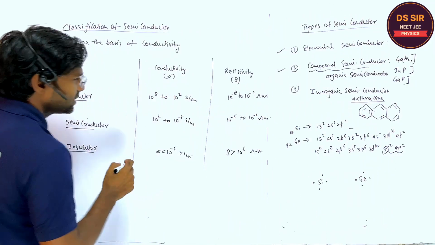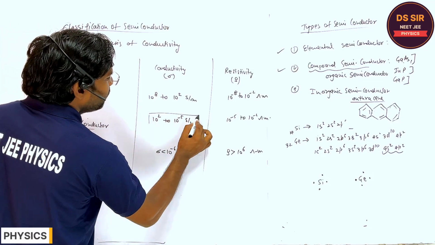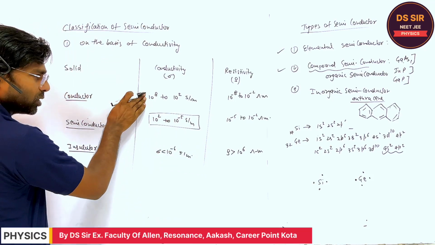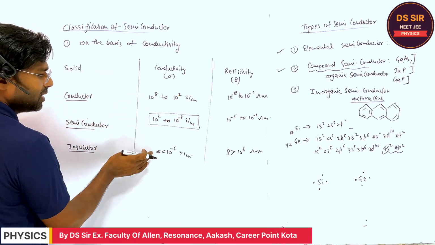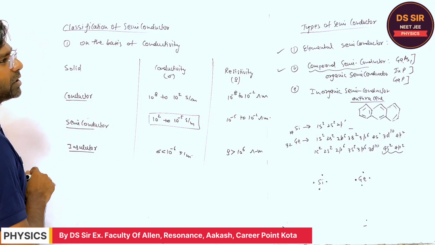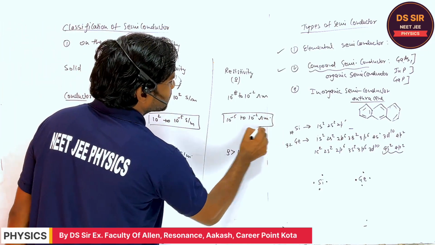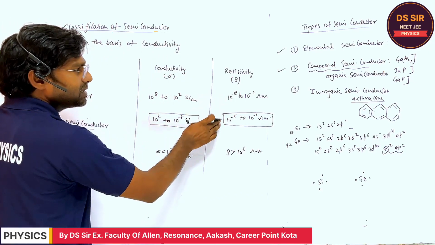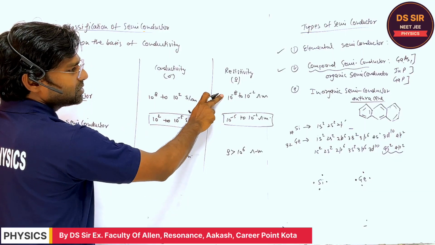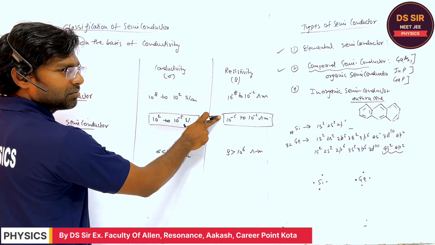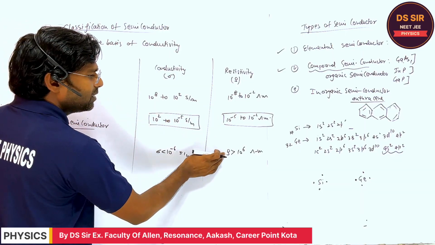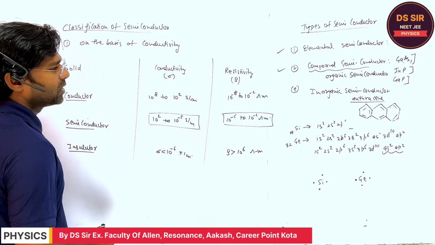So for the semiconductor, the conductivity is less than the conductor and more than the insulator, while the resistivity is more than the resistivity of the conductor and less than that of the insulator.